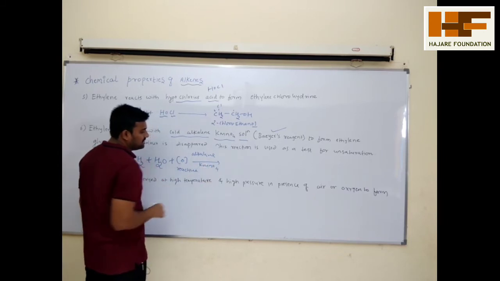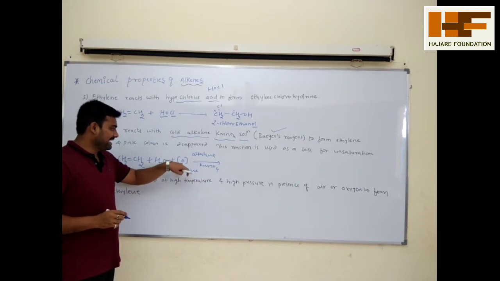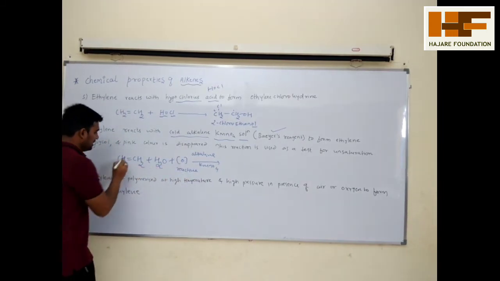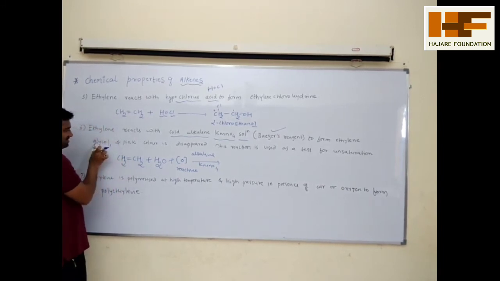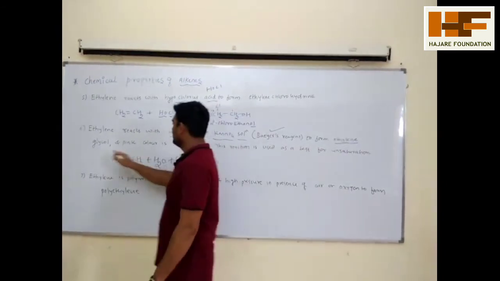Remember, from alkaline KMnO4 solution it will liberate reactive oxygen, and that reactive oxygen along with water breaks the double bond, and you will get the product called ethylene glycol.